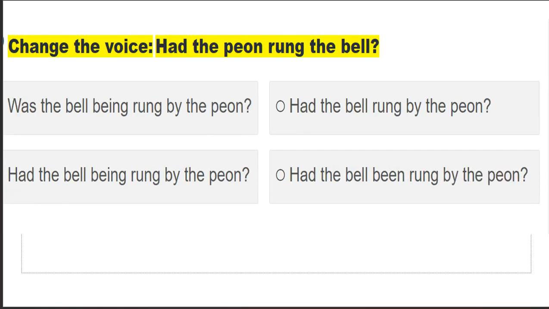Next, had the peon rung the bell? Had the bell been rung by the peon? Had the bell being rung by the peon? No, no, no. This is not the right answer. The right answer is option number D. Had the bell been rung by the peon?